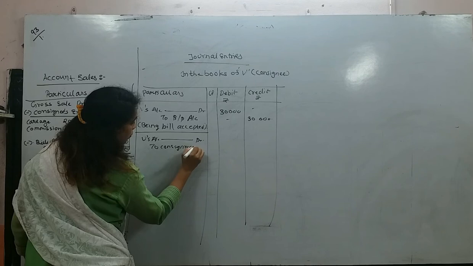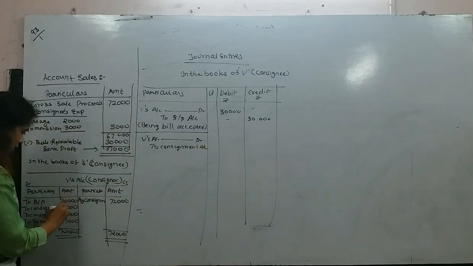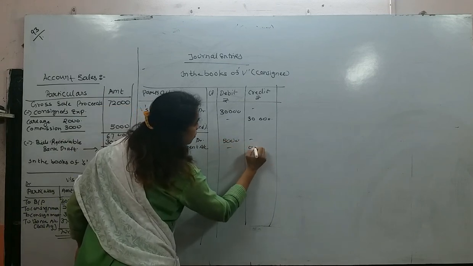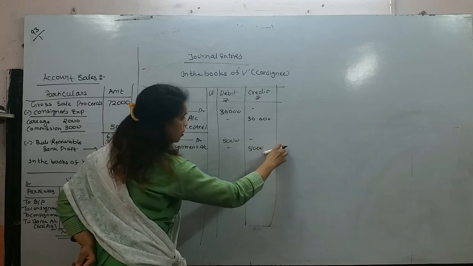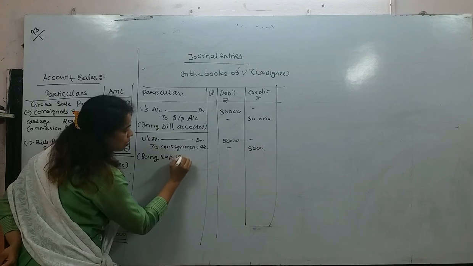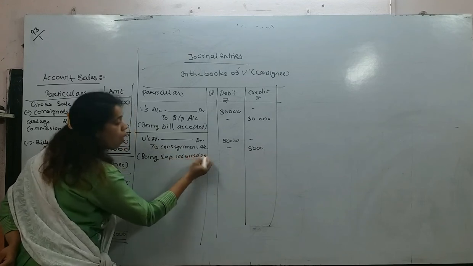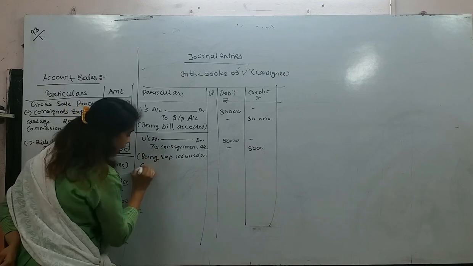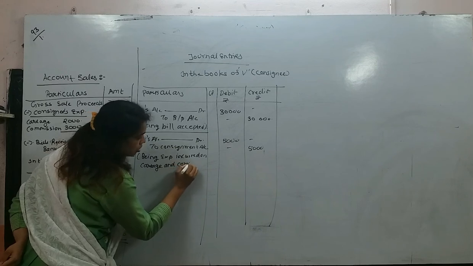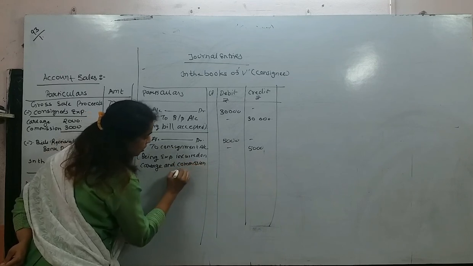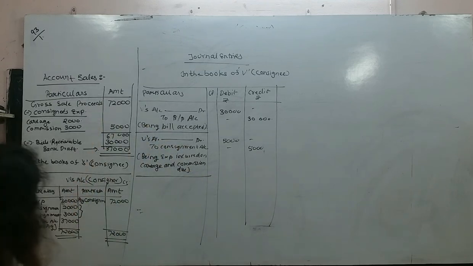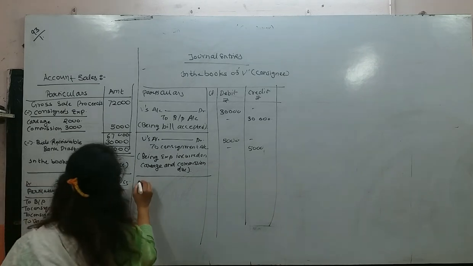The second entry will be V's account debit to consignment account. Here again I am combining these two things, students. So here I am writing 5,000. Narration: being expenses incurred on cartage and commission due, because we didn't receive it yet. Commission due.